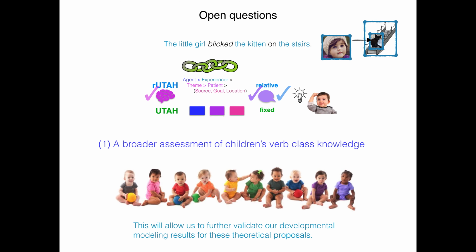Well, a couple of things. One, these results are based on a certain collection, a nice collection, but a certain limited collection of empirical data. And one of the things that I think would really be important to see if these results hold up is a broader assessment of children's verb class knowledge, because this allows us to further validate our developmental modeling results for these theoretical proposals.